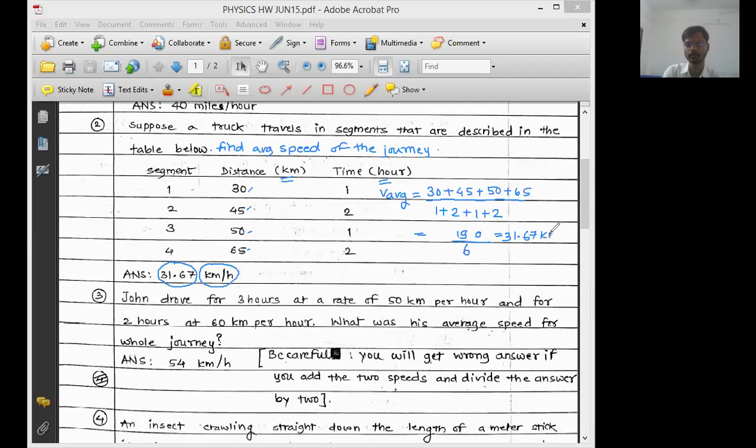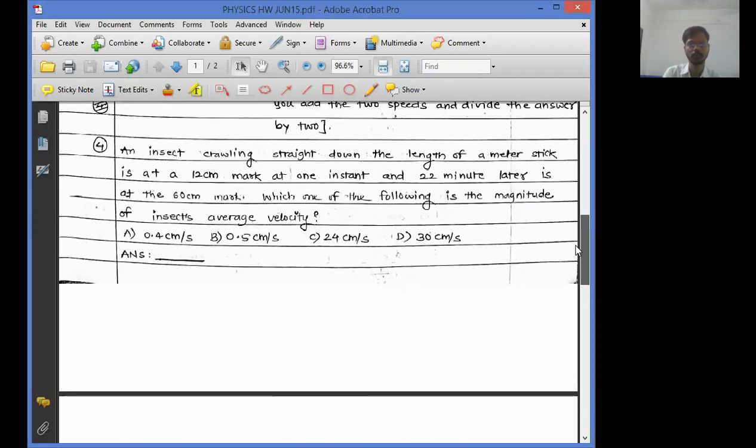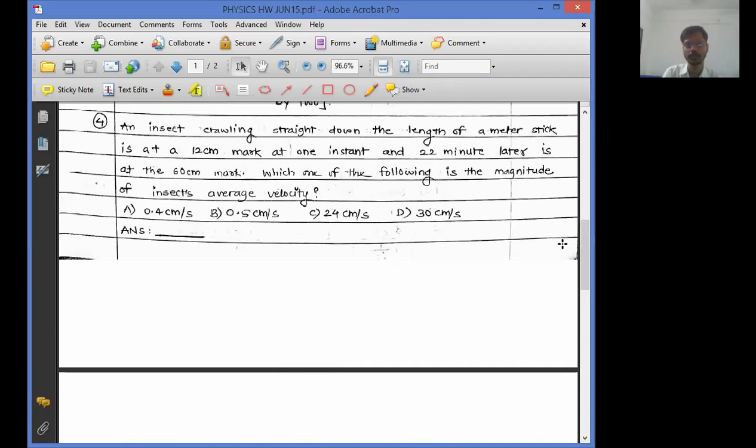So I will move ahead. Okay, so let me clear all this. Tell me question number 4. Question 4. Anyone if replies question 4, I will solve it.